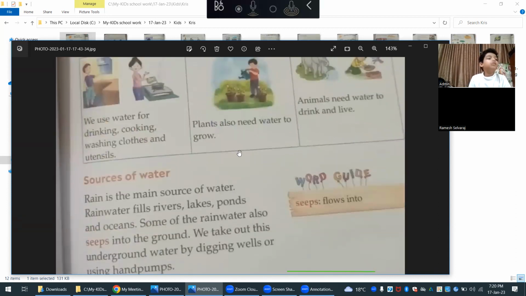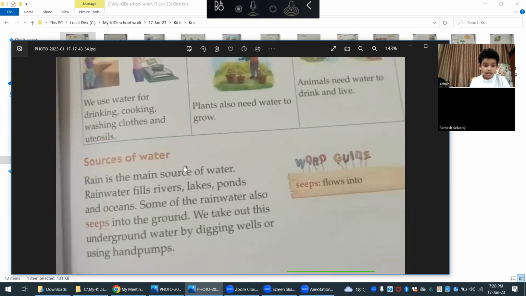Plants also need water to grow. Animals need water to drink and live. Can you tell me sources of water? Just read this one. Rain is the main source of water. Do you know rain is the main source of water? Have you seen rain? What do you mean by rain?